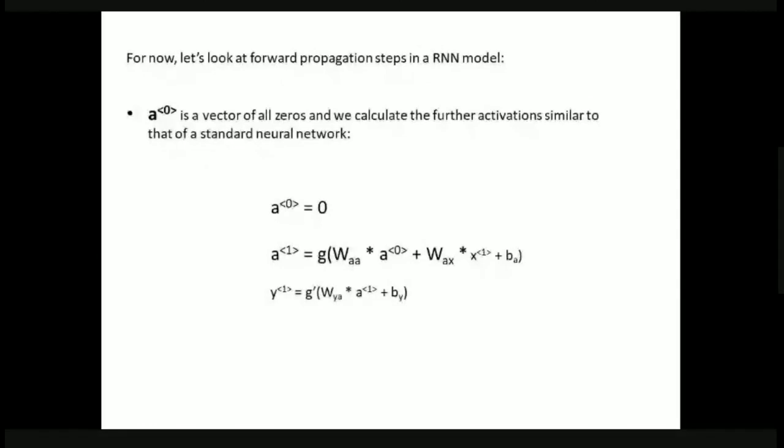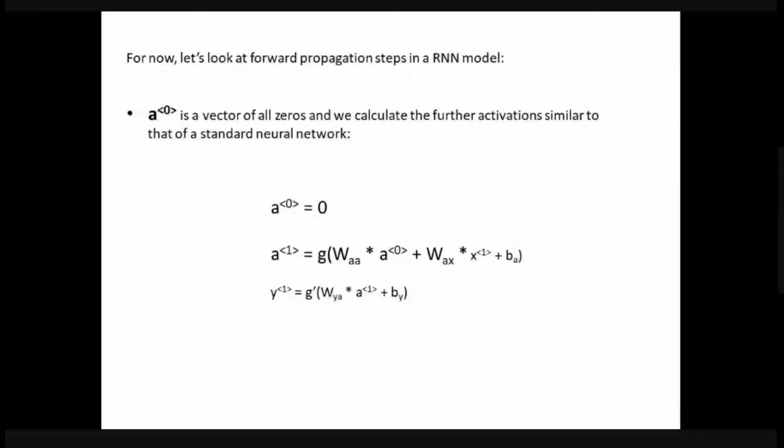Let us now look at forward propagation. How does forward propagation happen in the RNN model? We know a0, the initial activation, is a vector of all zeros, and from it we calculate the next activations. How do we get a1, the activation at the first layer?